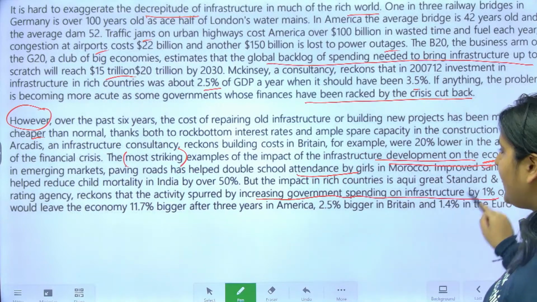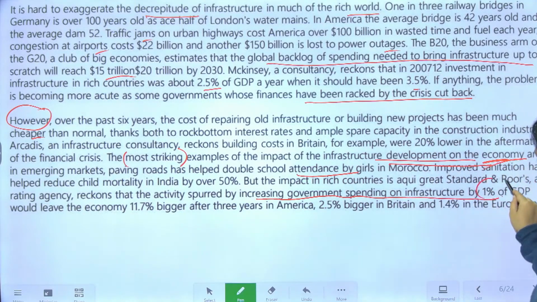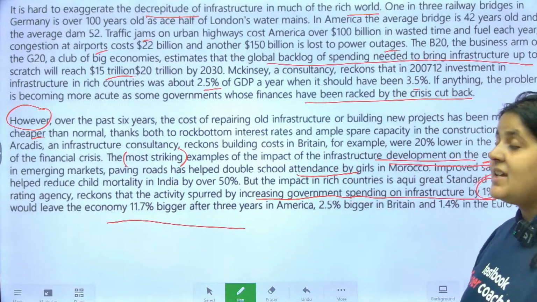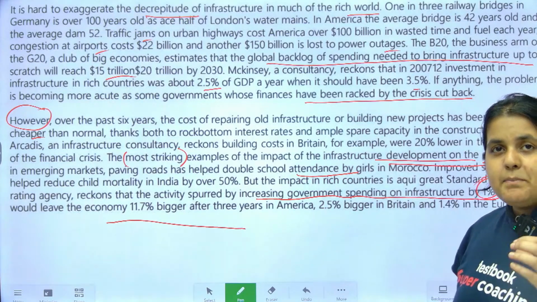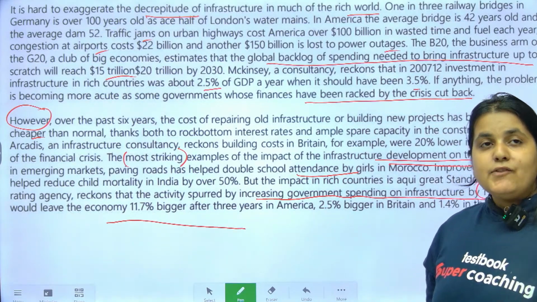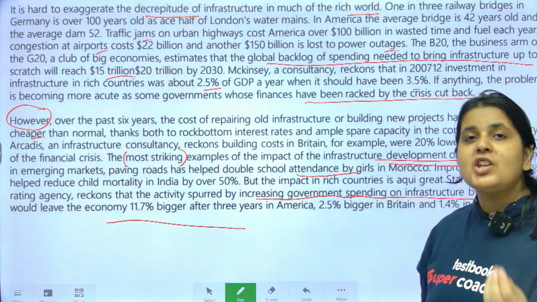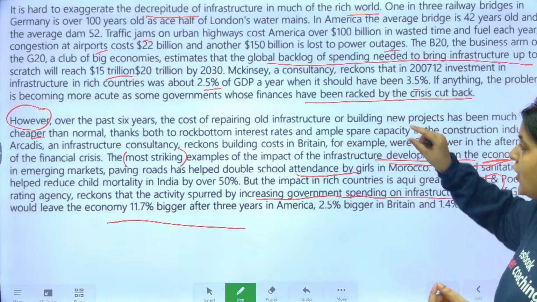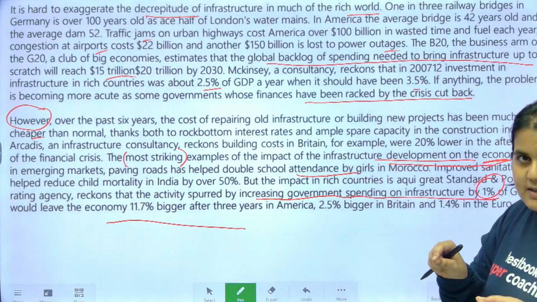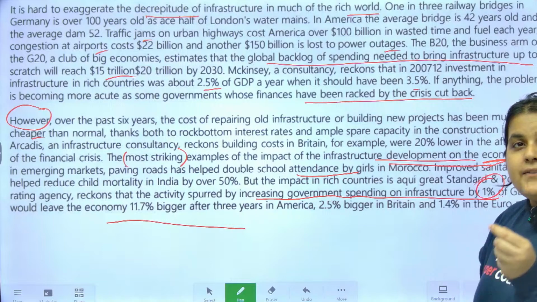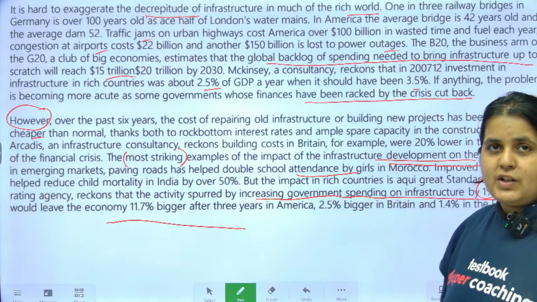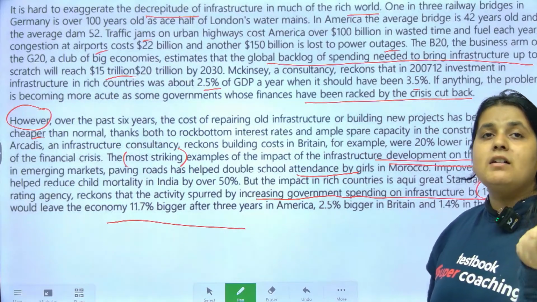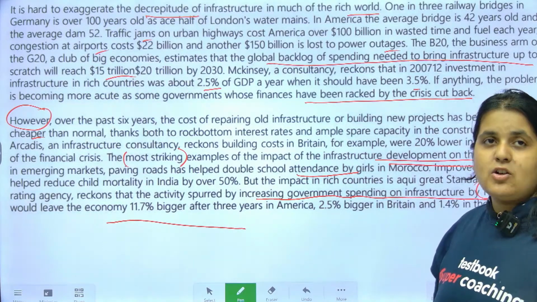And increasing government spending on infrastructure, अगर आप 1% से भी बढ़ाते हैं, would leave the economy 11.7% bigger. So this para basically says that infrastructure has a huge impact on the economy. Even if you spend a little, okay, always the first 2 lines and the last 2 lines are important of every para. Even if you spend 1% on infrastructure more, it will leave your economy 11.7% bigger. That means it helps the economy.